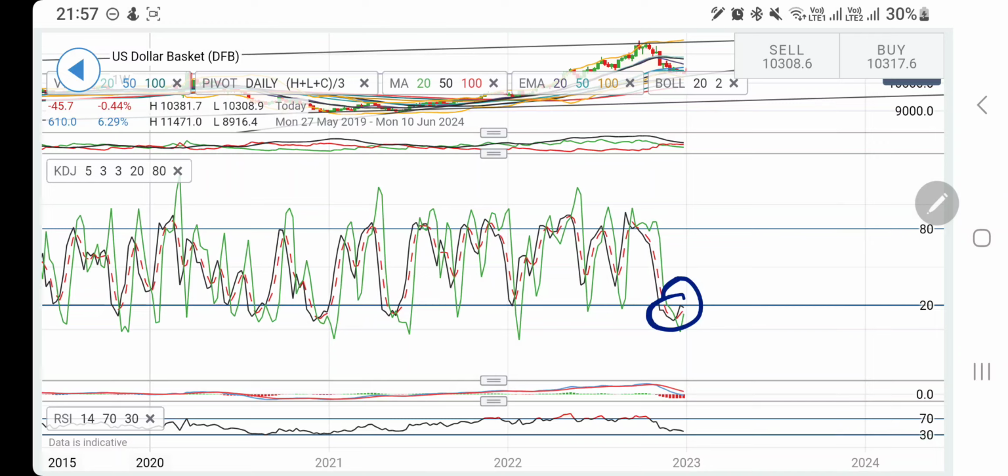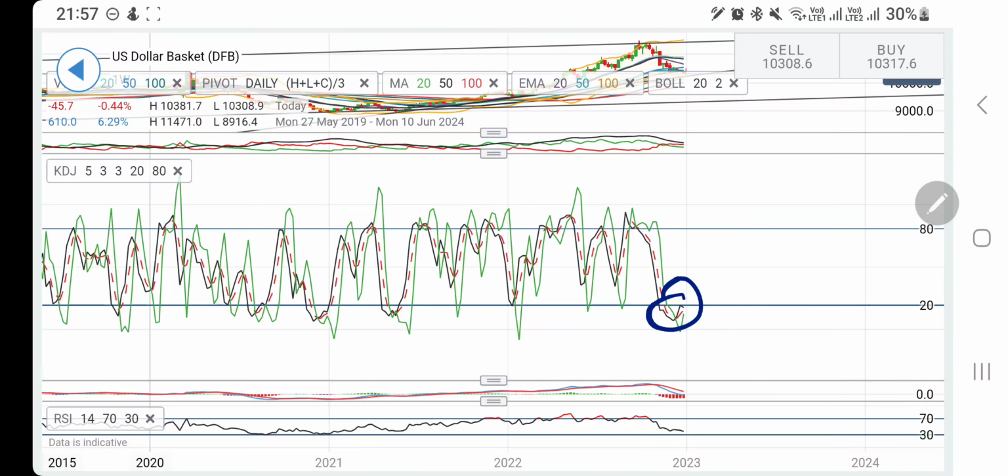See, 102 levels are certainly going to be a very good support. 100, 101.5, it can achieve those levels, and there is a probability that it can give you good swings from 101.5 to 104.5 or 105 levels in the month of January, and close the month with a doji, because see, this is trading oversold here. This also gives a slight hint that there could be a little reversal, but we have to be careful there